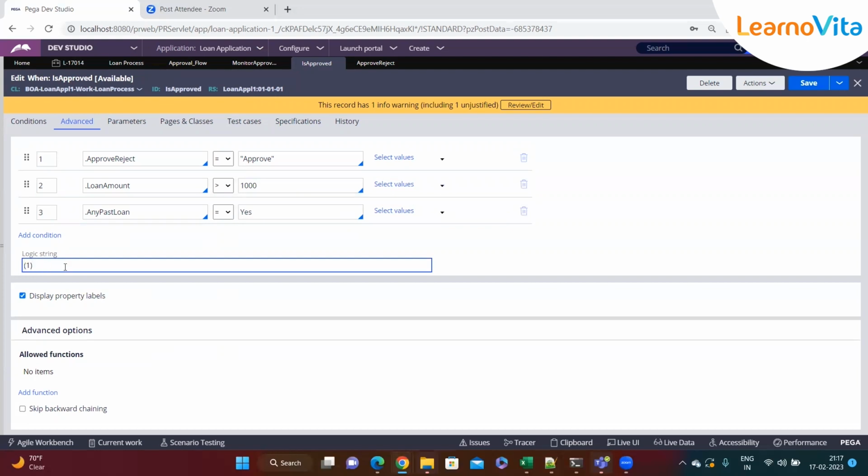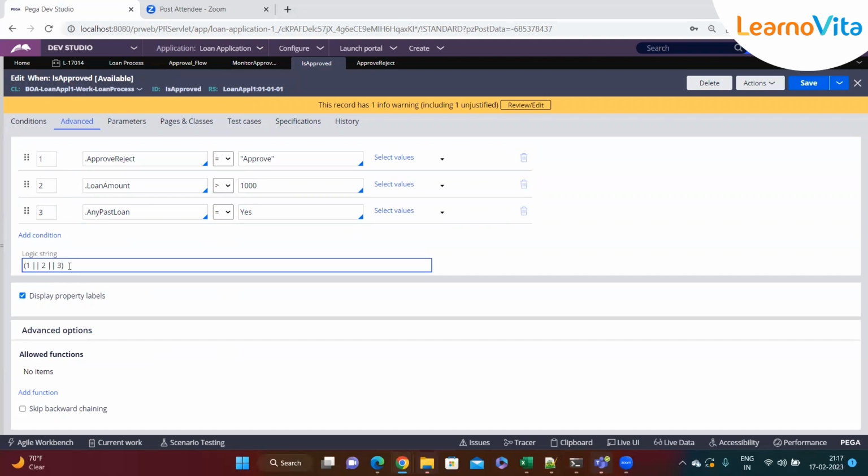We know that we have AND and OR logic, right? So that logic you can build here. For example, let's say 1 or 2 or 3. That means if any one of the conditions is true, then this when rule returns true.